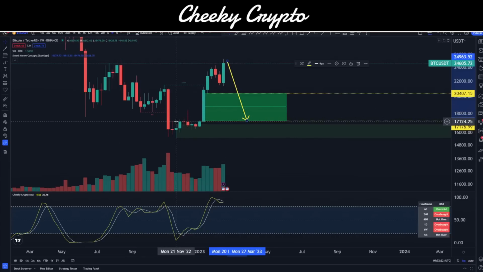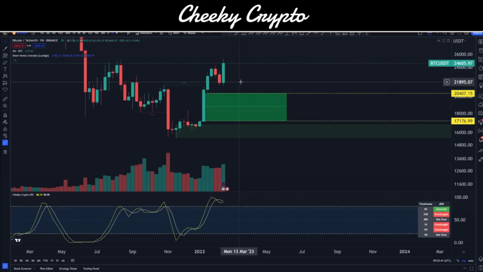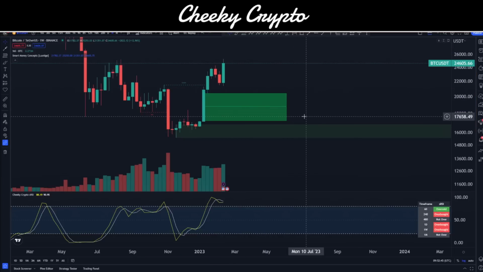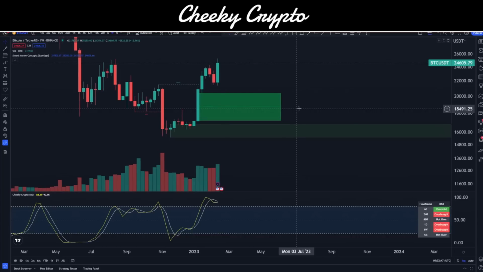This is an area that was previously resistance, and we can see it again with the wicks. There was lots of selling occurring here, yet the institutional player basically pulled us right the way through this. So coming back down to retest and find liquidity is highly likely. So the expectation is we're going to have to come down towards that $17,000 at some point in the future. And it's better to do this now than later, in my humble opinion.